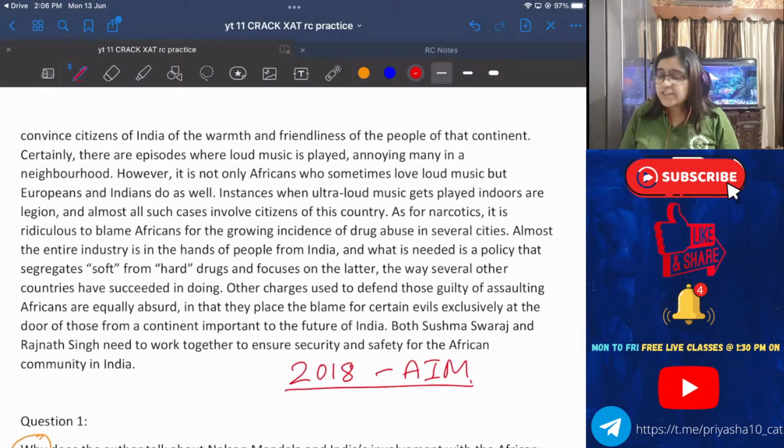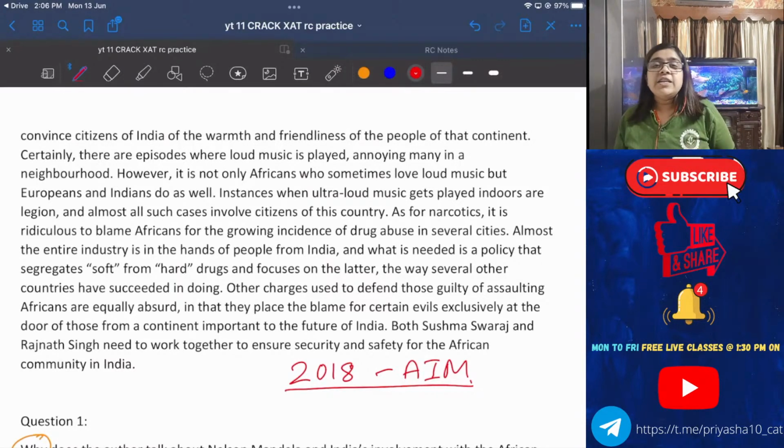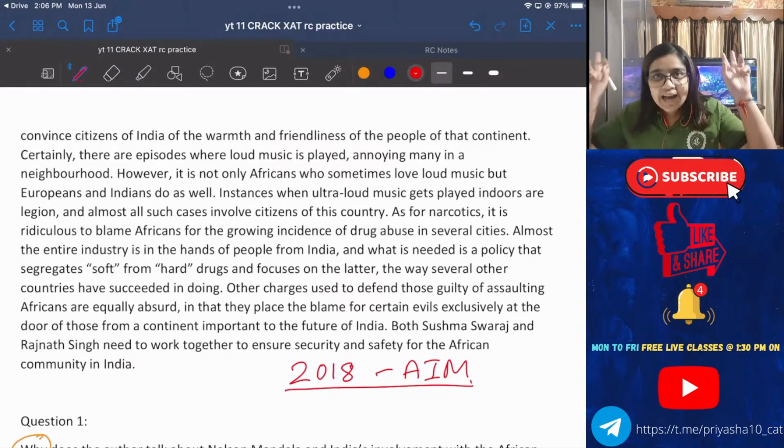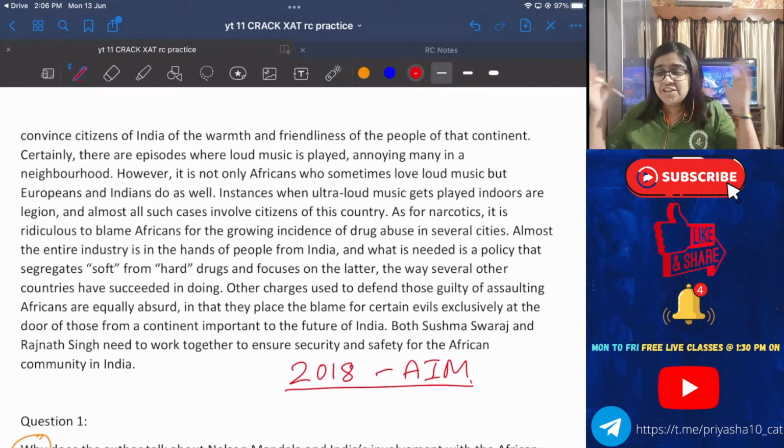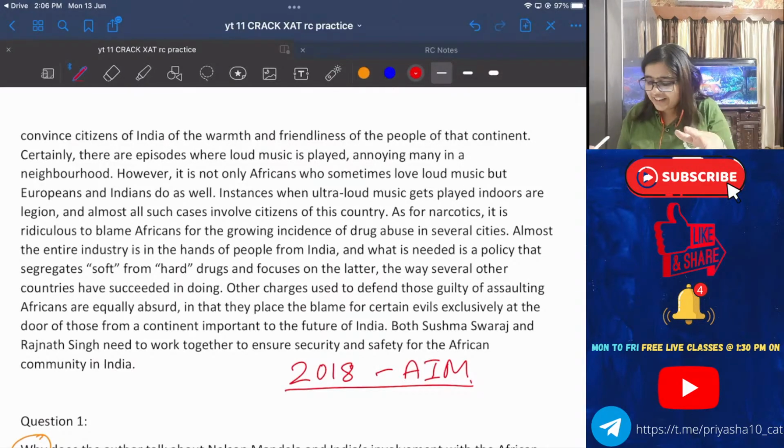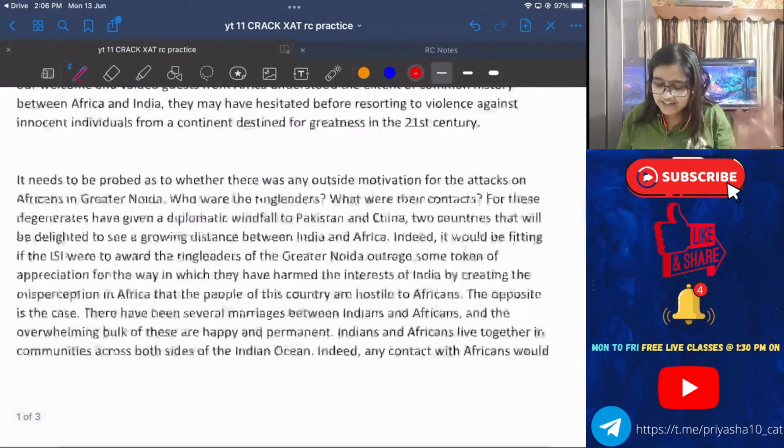And this was very much in the news because a very similar passage came up in the examination also, that is why I picked this one. And this one actually was a very special RC, because I wanted to bring this RC in front of you, because it's not always that political passages are bad, very lengthy, very difficult to understand. It's nothing like that.